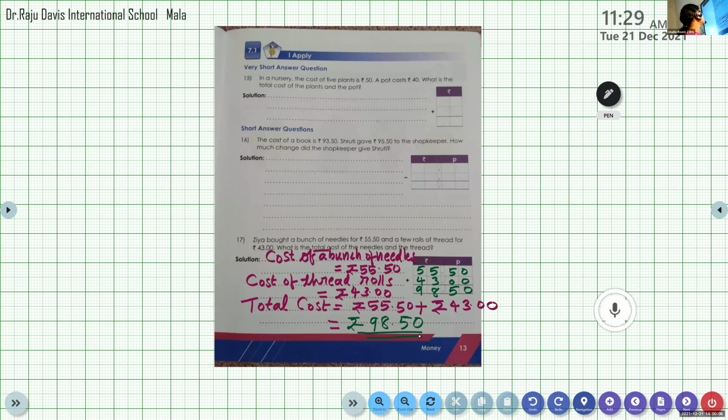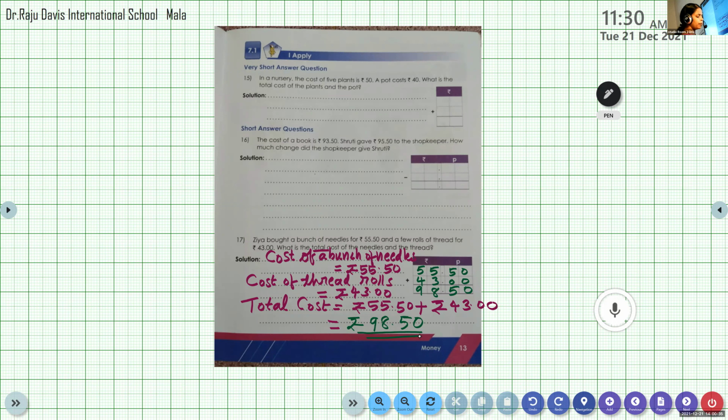So you can move to page number 14. Ma'am, Santos completed. Madhav not completed. Madhav, others are waiting for you. Please write fast.